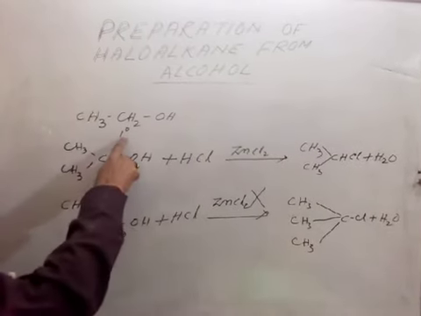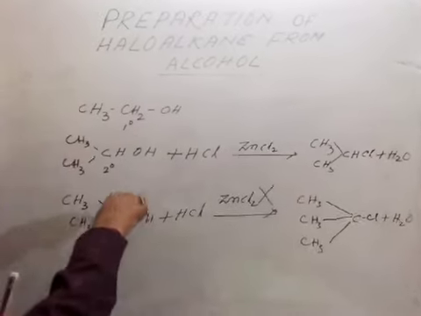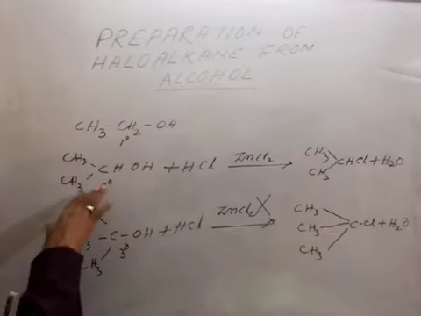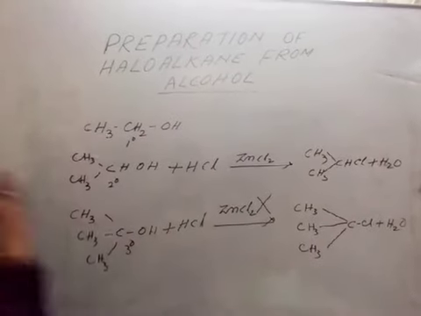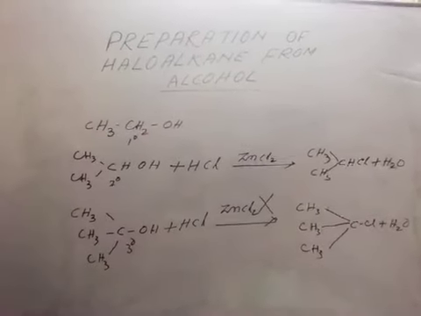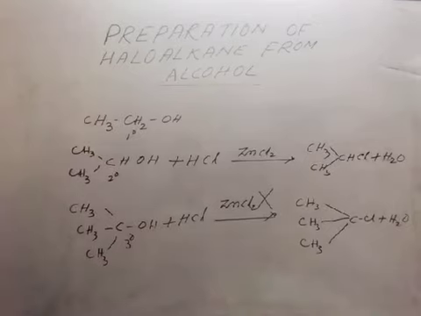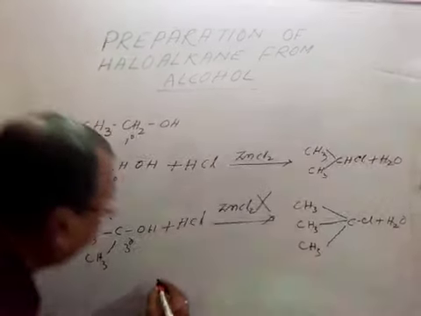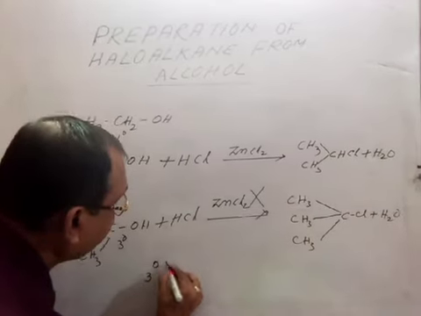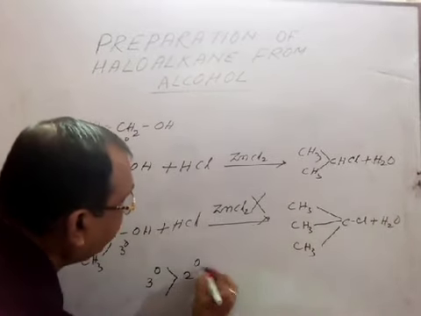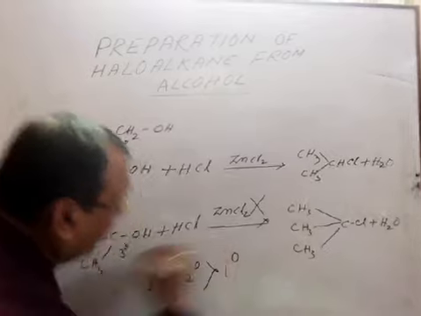And in case of 1 degree carbon, it is lesser in comparison to 2 degree carbon. From here, considering the substrate, the rate of reactivity is 3 degree alcohol greater than 2 degree greater than 1 degree.